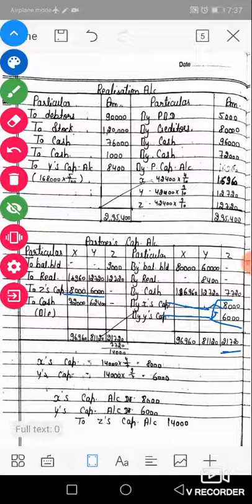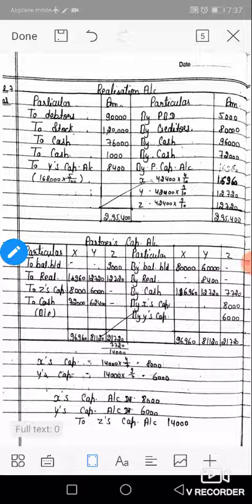Now next we will find out the balancing figure of X and Y, which is paid by the firm in cash. Okay, total of X on the credit side 96,960 minus 24,960 debit balance. The net balance is 72,000, finally paid to X in cash, and his capital account is closed.